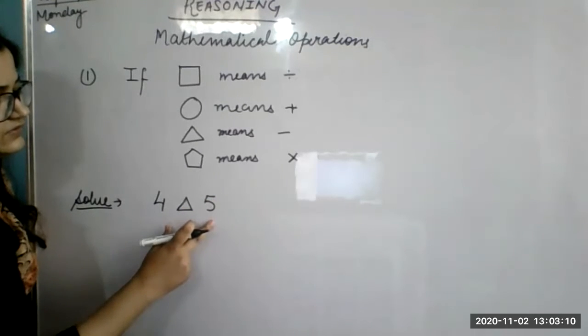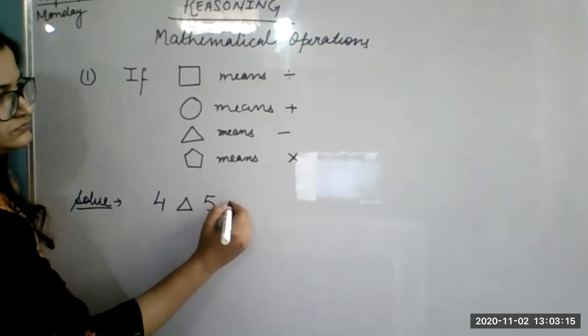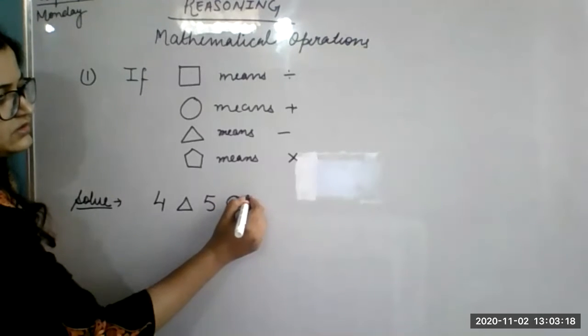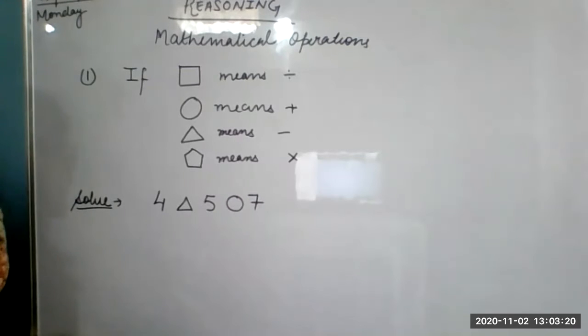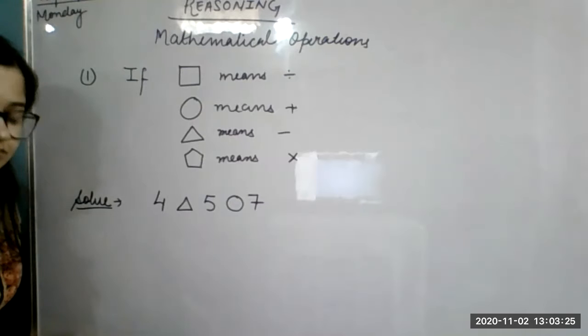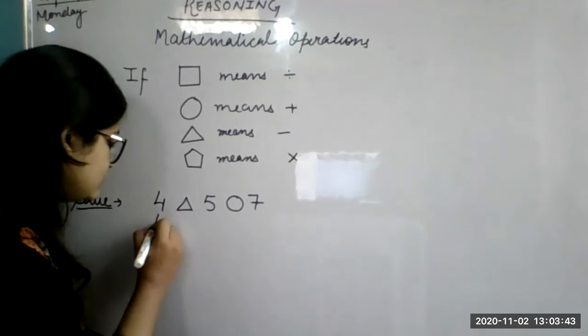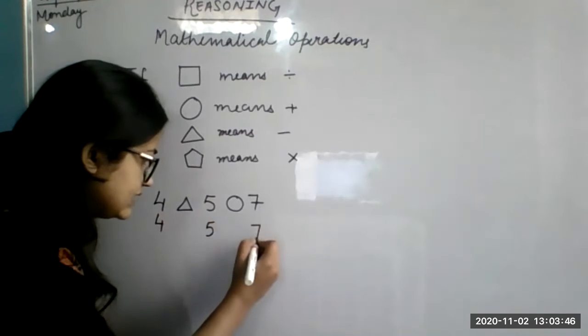4 minus 5 plus. Do this question. Ma'am, 8 answer. 8 answer, okay. Write 4, 5, 7 like this.